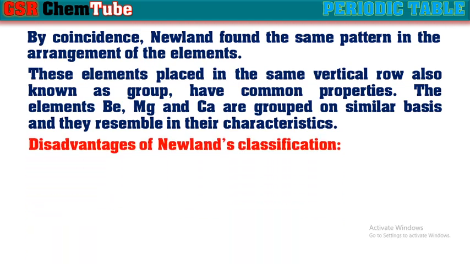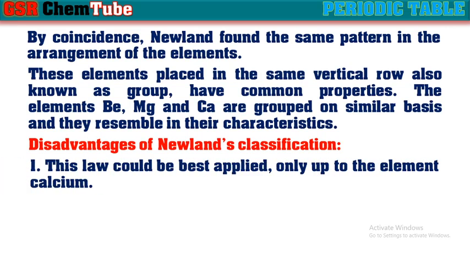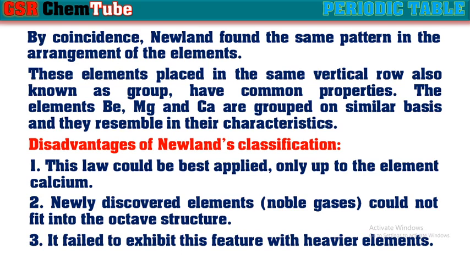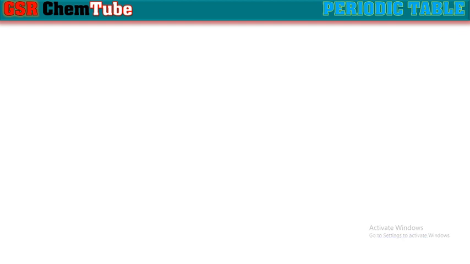But there are some disadvantages in this also. Let us see those. One of them is this law could be best applied only up to the element calcium. Newly discovered elements like noble gases couldn't fit into this Newland's law of octaves structure. It failed to exhibit this feature with the heavier elements. So these are the disadvantages or drawbacks of the Newland's classification.